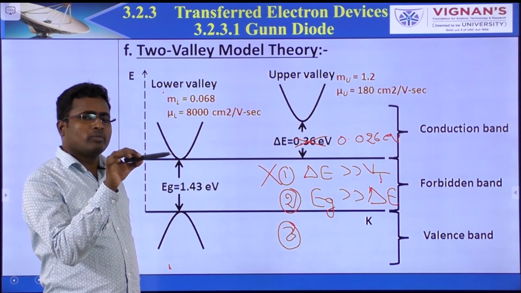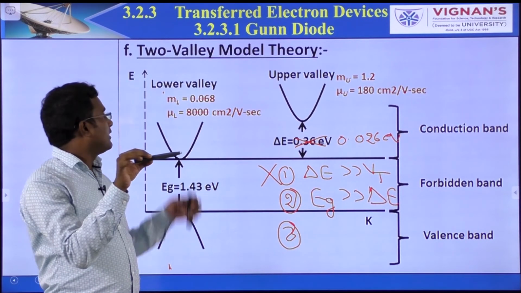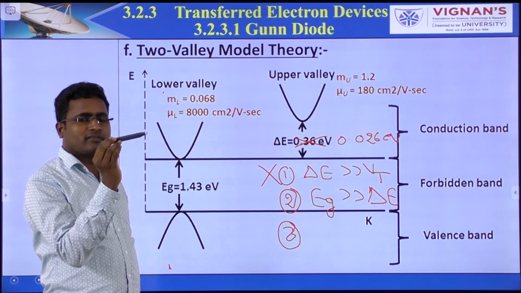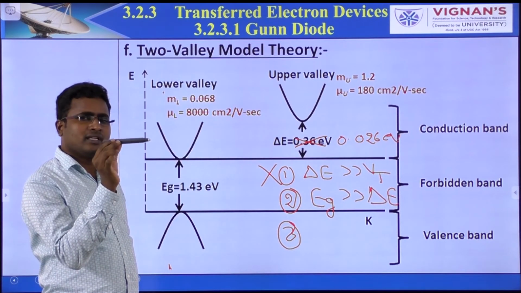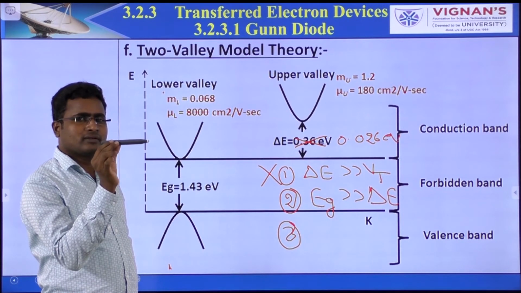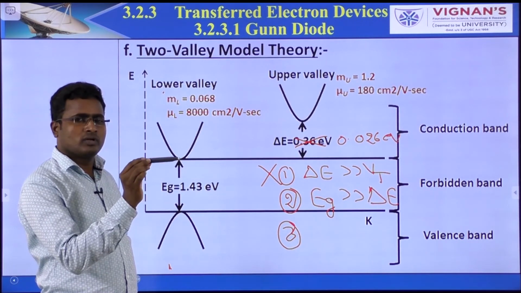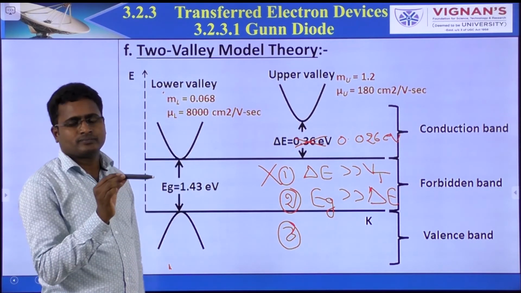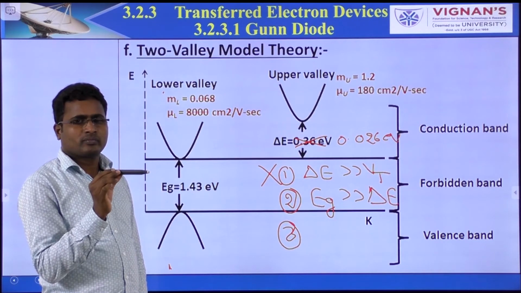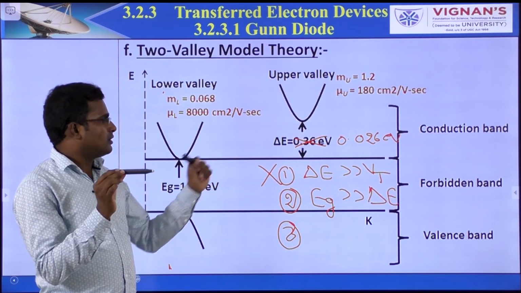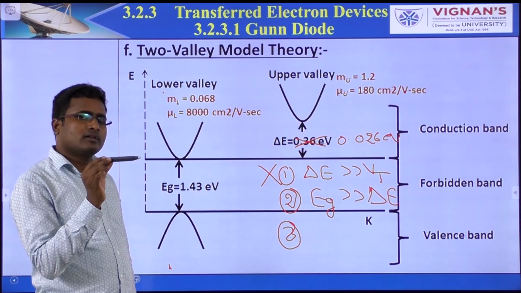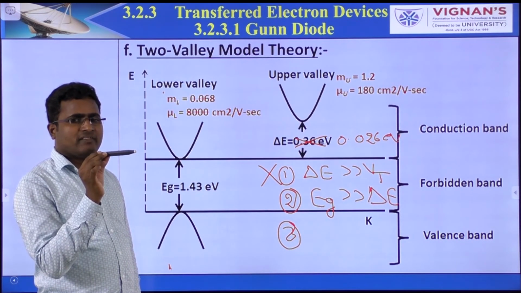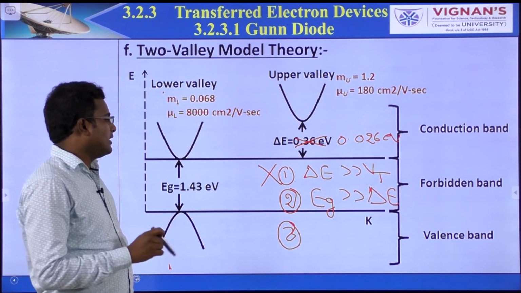If you place it at room temperature, electrons flow from the lower valley to the upper valley. No threshold electric field is required. If you just place the device in room temperature, electrons move from the lower valley to the upper valley. That's why it should be greater than Vt.